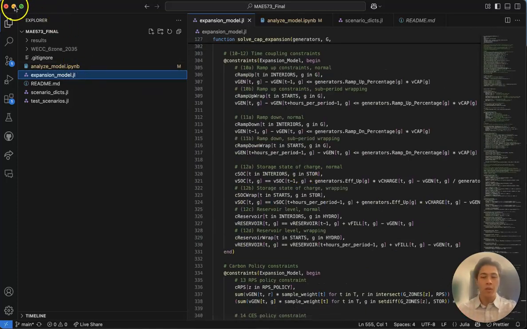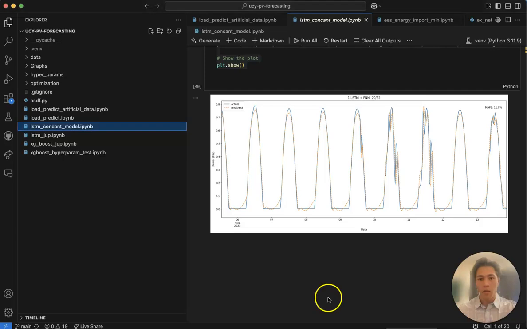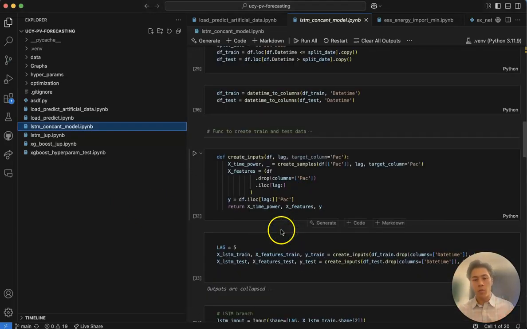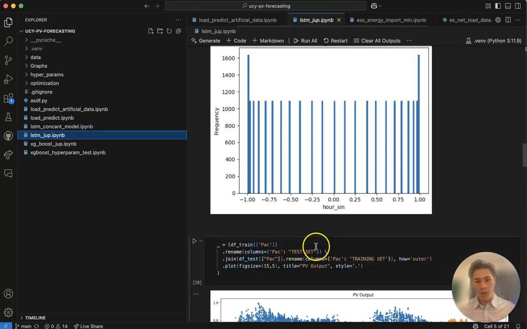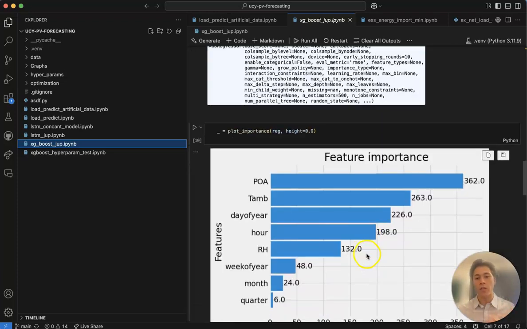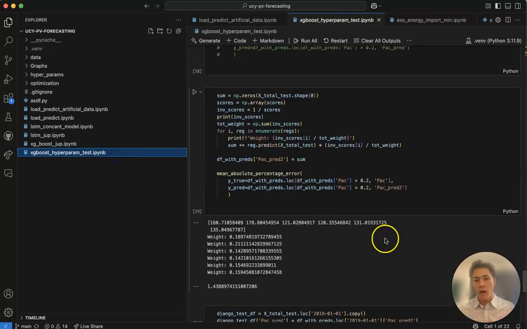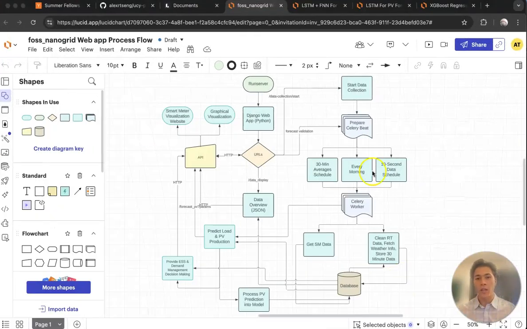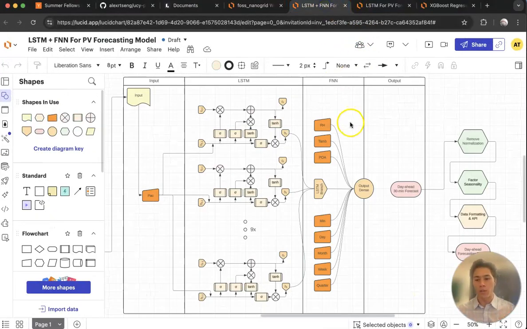Planning grids is obviously one really important facet of improving grid modeling, but the other thing is the real-time operation of grids. And so the second project I'm going to show is some forecasting here. This is just a bunch of notebooks that I built on a paper that I co-authored about residential battery control. So this is forecasting for energy prices and different energy demand. It's an incredibly interesting problem that is really blowing up with new AI models, etc. And even though this is a bit hard to look at, I think a better visual is to understand the models themselves and the interesting things that you can do with these models.